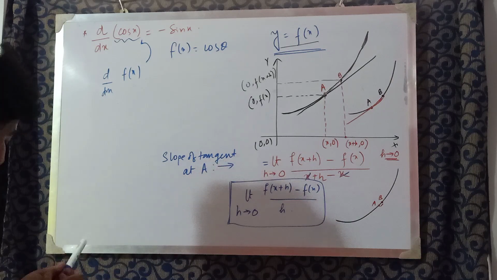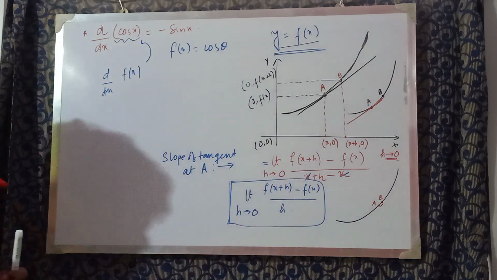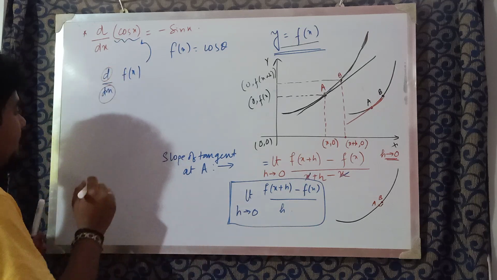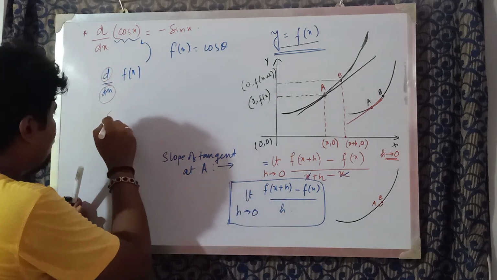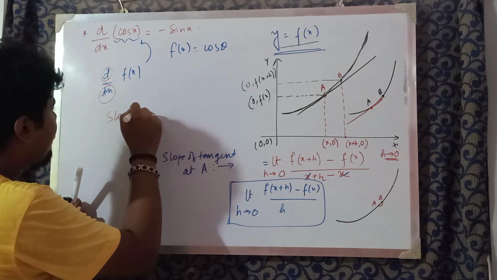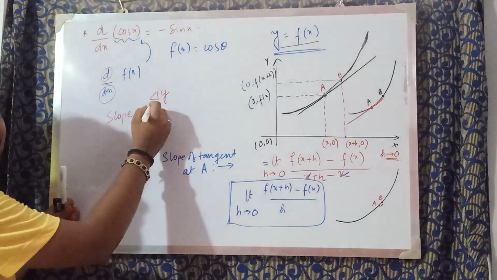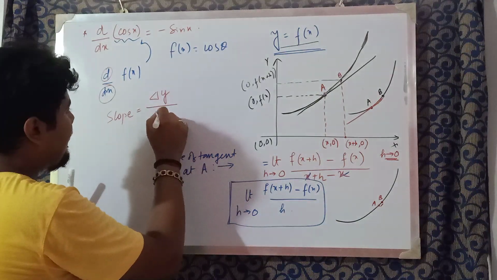Before learning about this d dx, we learned about slope. Slope was nothing but change in y coordinate upon change in x coordinate. It's not a triangle, it's delta.